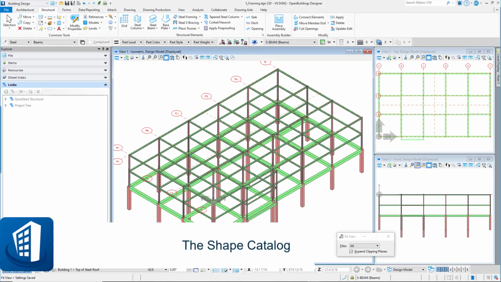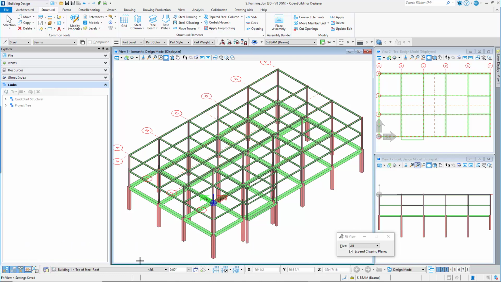Welcome to this session on the Structural Shape Catalog. OpenBuildings Designer Update 7 and forward features the next generation of structural elements by utilizing Bentley's ProStructures application shape catalogs. These elements are more detailed and are incorporated into the OpenBuildings Designer structural placement tools. In this session, we will use the Steel Column tool to take a look at the shape catalogs.